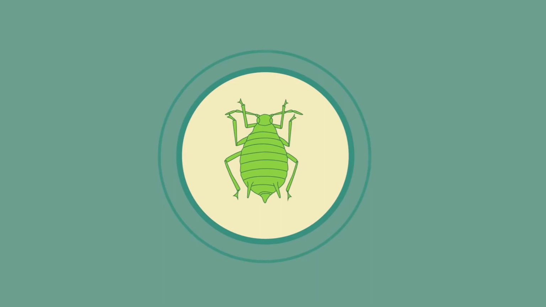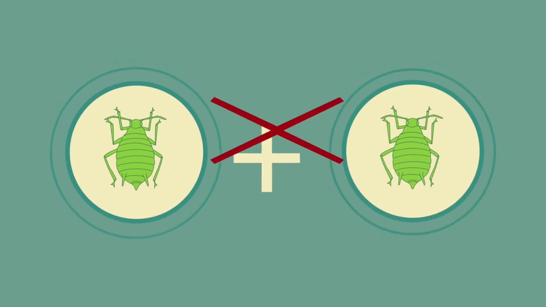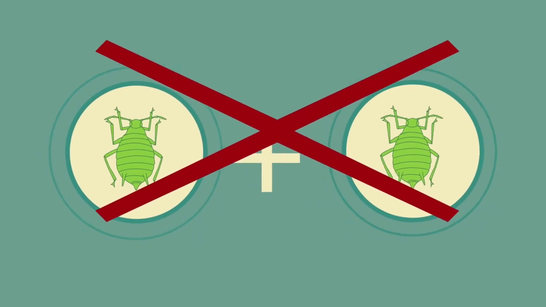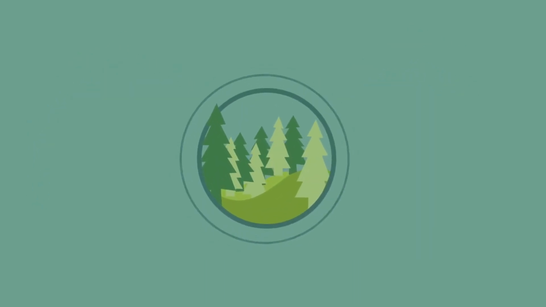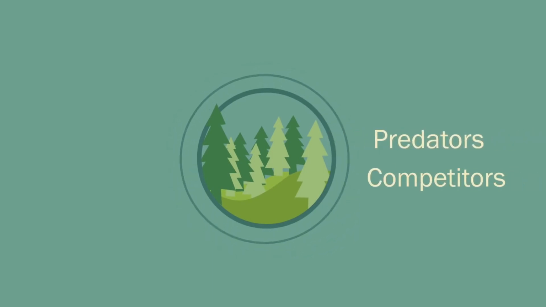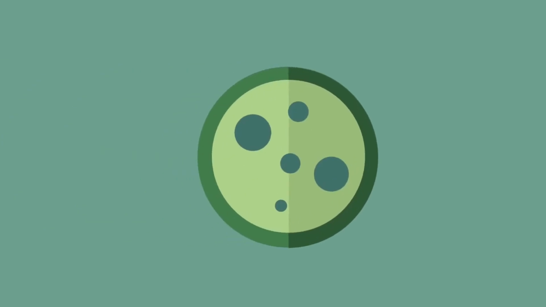One major advantage of asexual reproduction is that populations can increase rapidly, as we saw with the 600 billion aphid offspring. They don't have to waste time and energy finding a mate. Also, by being clones, they can exploit a suitable habitat quickly. They fill the niches, making it harder for predators and competitors to invade.